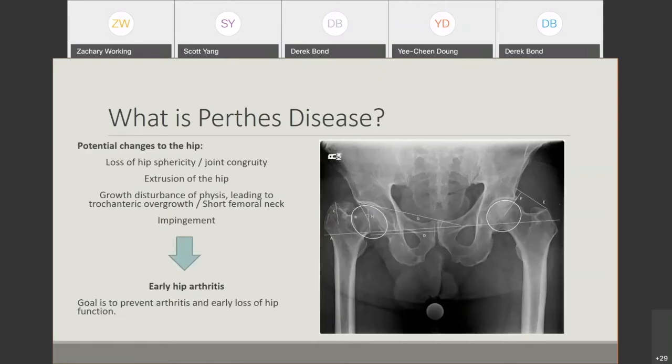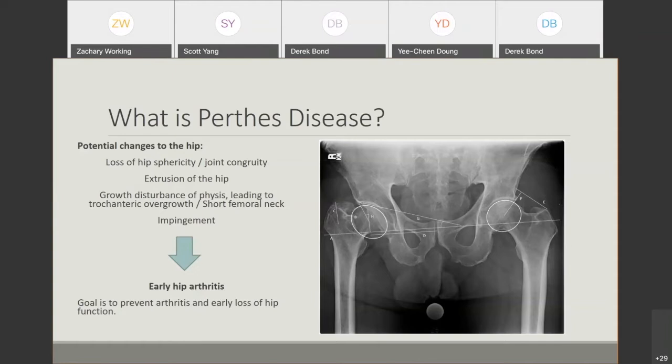So what's the big concern for Perthes disease? Like I said, there's a remodeling process that occurs after the initial insult. But the remodeling process can be really bad too. Sometimes you get a very aspherical hip. You get this oval-shaped hip. You get a growth disturbance of the proximal femoral physis.